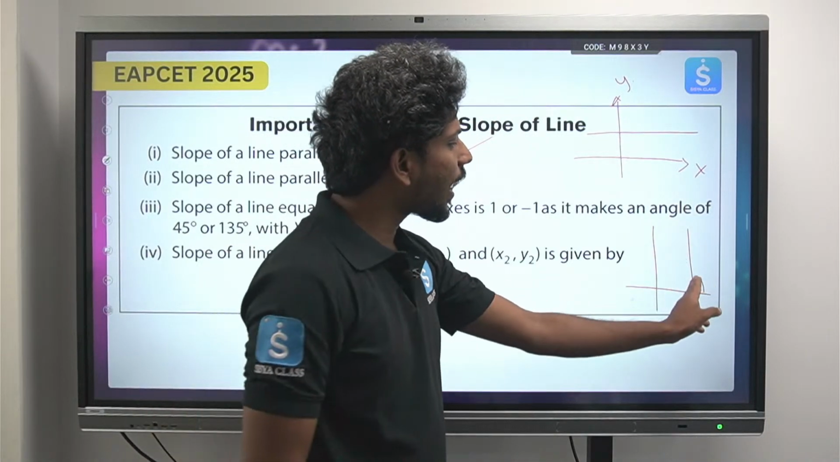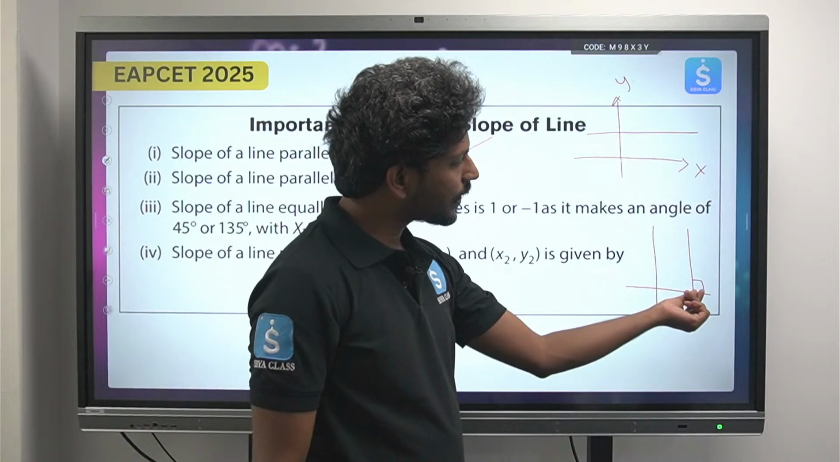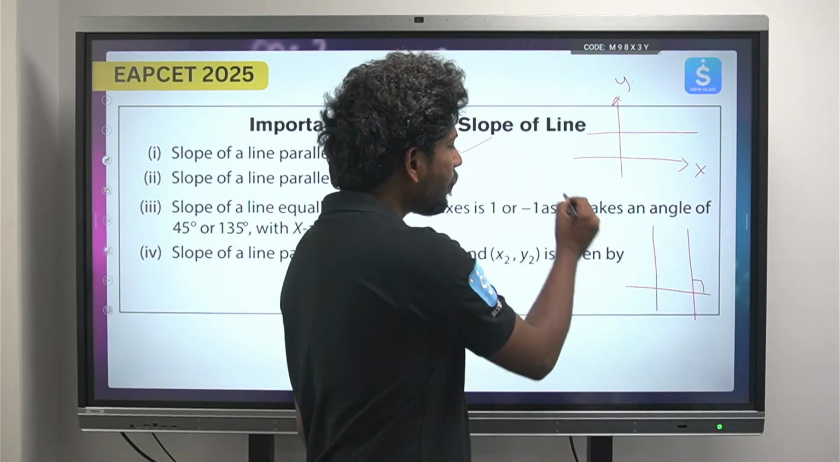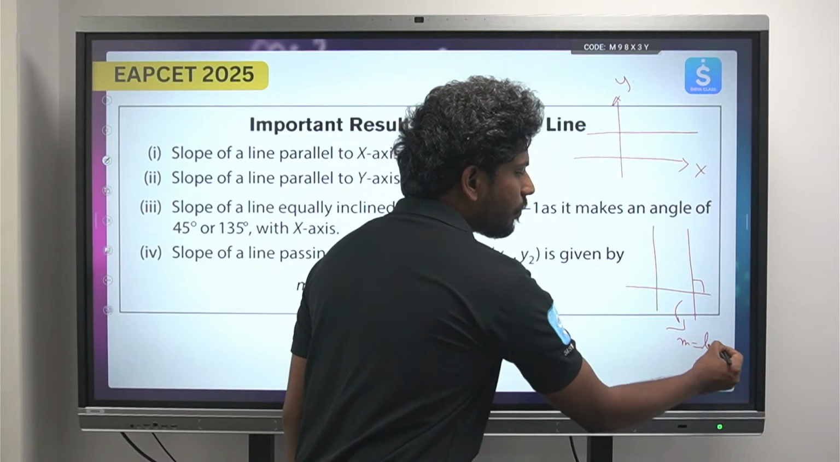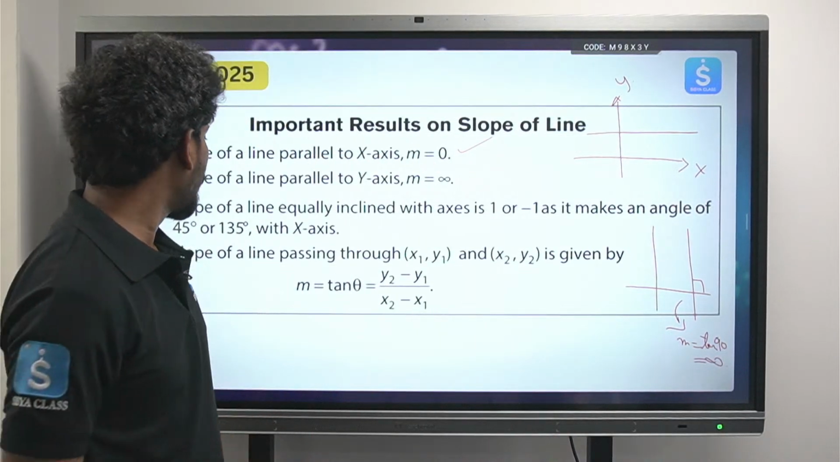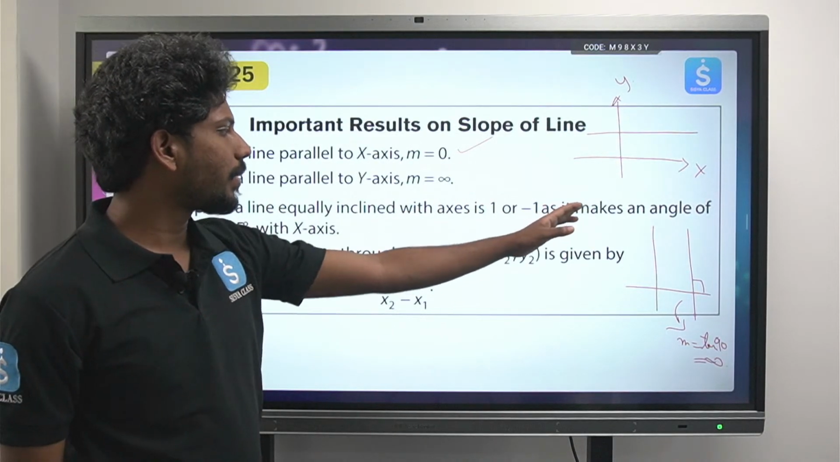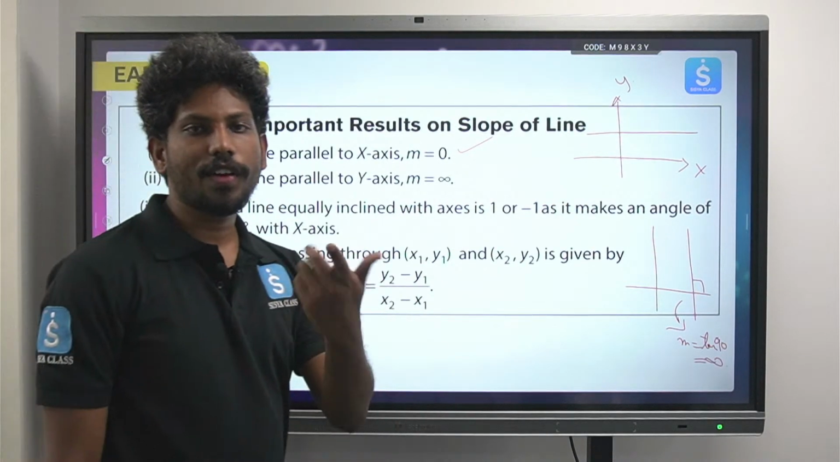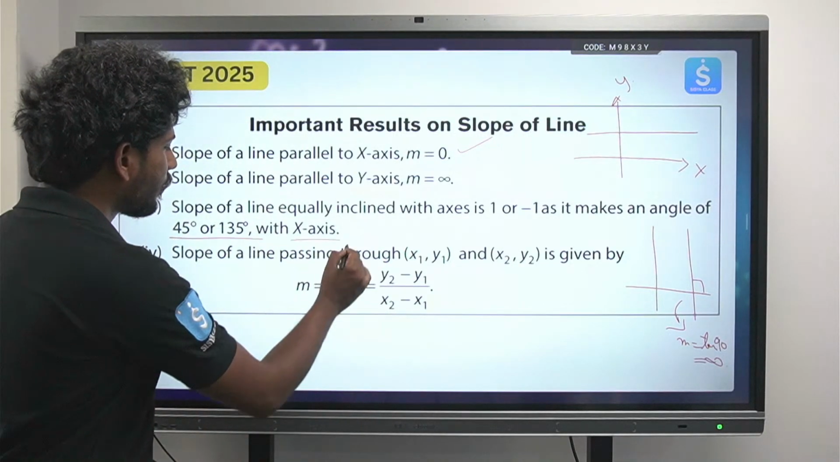Okay, similarly if I try to draw a perpendicular line, now what is the angle that it is having? That is parallel to y-axis, which is nothing but the angle with the x-axis is 90. So in this case m is equals to tan 90. m is equals to tan 90. So this is nothing but equals to infinity, right? So similarly slope of a line equally inclined with the axes, 1 or minus 1, it makes an angle of, that is simple, tan 45 enta 1, tan 135 enta, that is also minus 1. So that is what he meant to say with the x-axis.